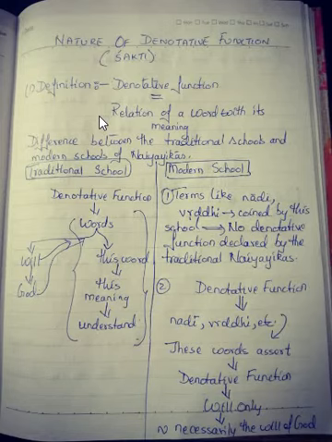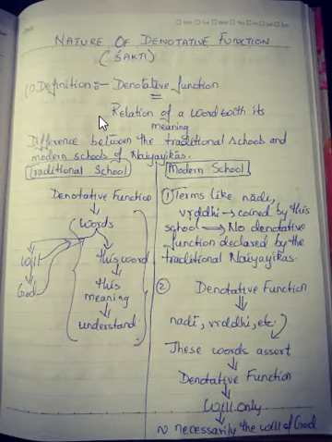And here you will see that the definition which Vishwanath Bhatt gives to us is that denotative function is identified with the relation of a word, remember, with its meaning. However, I would even go ahead and refine it further, saying that denotative function is identical to the relation of a word along with its name, which gives rise to a particular meaning. Now this is the definition of denotative function, which you should remember very clearly.